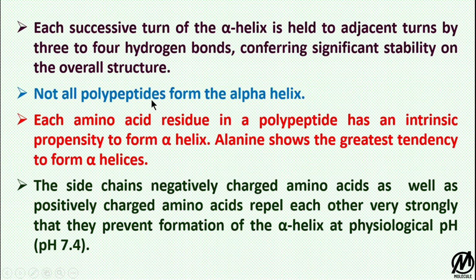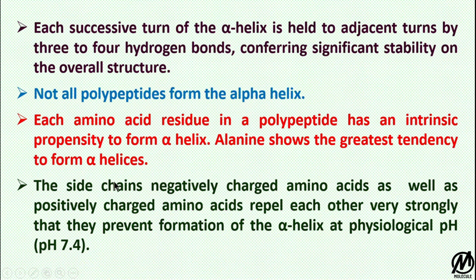Not all polypeptides form the alpha helix. The alpha helix is basically formed when the correct amino acid association is formed. There are some amino acids which do not favor the formation of the alpha helix, and some which do favor it; we will discuss this in detail. Each amino acid residue in a polypeptide has an intrinsic property to form an alpha helix. But alanine shows the greatest tendency to form the alpha helix because alanine has a CH3 group as its side chain, and it is also maximally allowed in the Ramachandran plot.